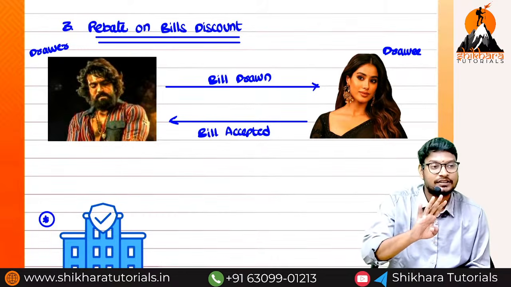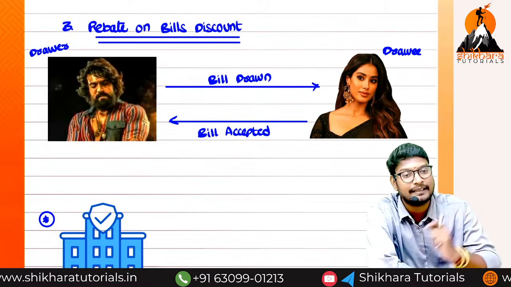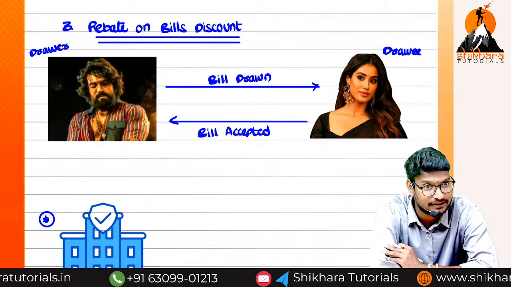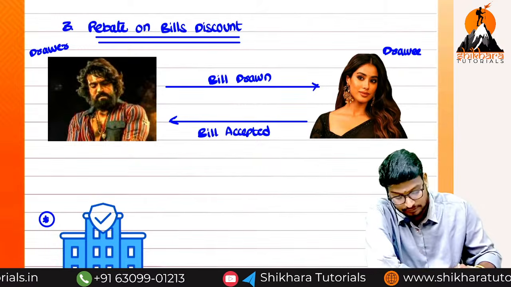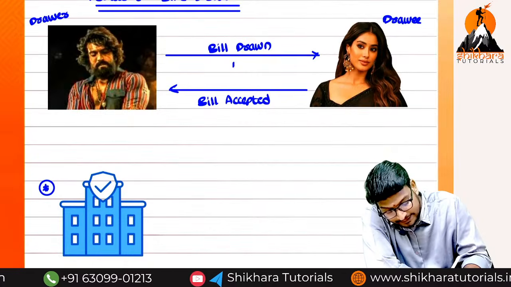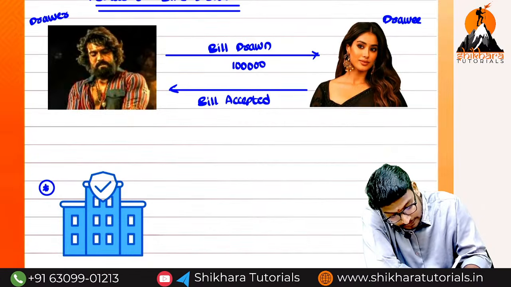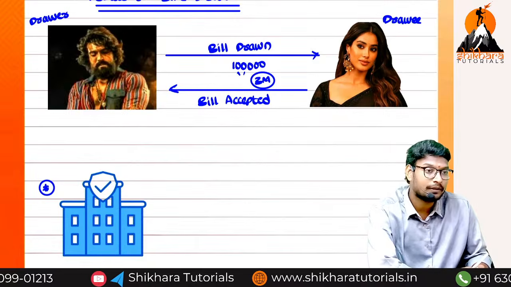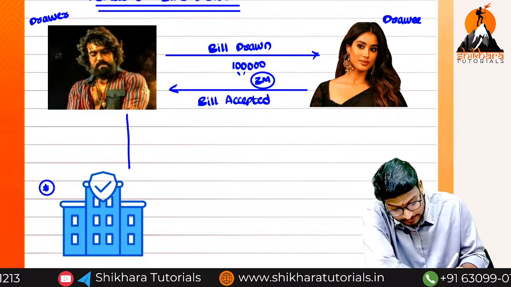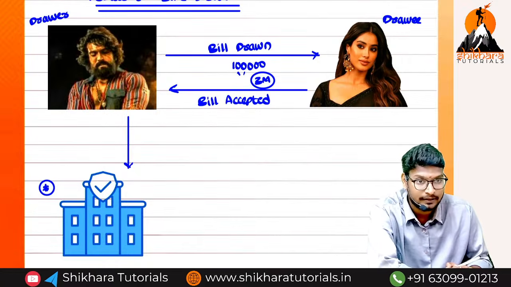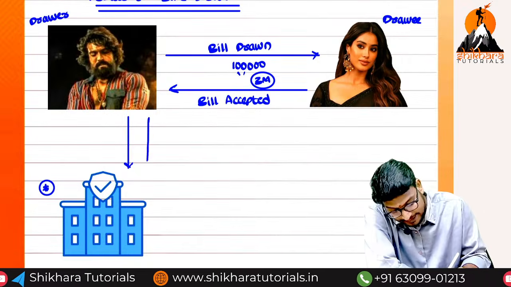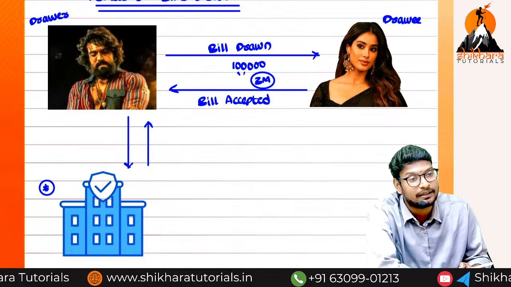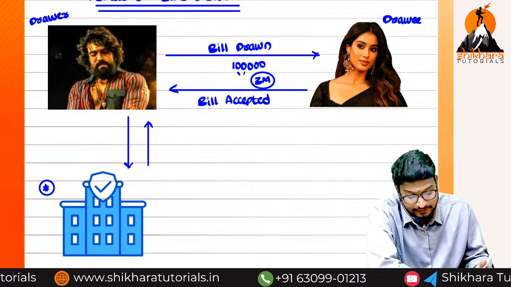In these four options, in how many situations does the bank come into the picture? In two situations: the second and the fourth. The second situation is bill discounted. Take the bill amount as 1 lakh rupees and the time period as 3 months. Ram Charan immediately approaches the bank with the bill of exchange, and the bank gives him the amount.